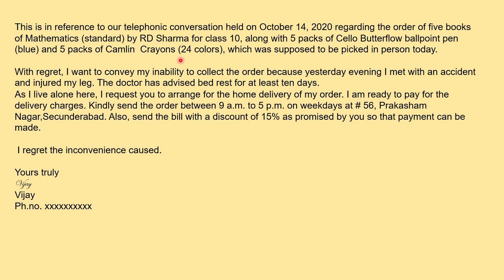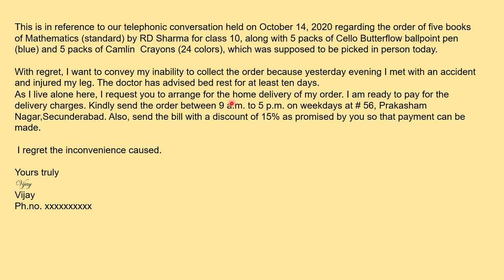And it is also written in the question that this order was to be picked in person, but now you are not able to do that. अब ये possible नहीं है, so that is why you have to request. तुमने request करना है shopkeeper को that home delivery is done. So therefore I've written which was supposed to be picked in person today. So ये हमारी first introductory lines हो गई.